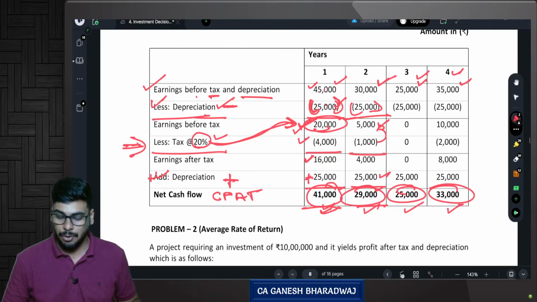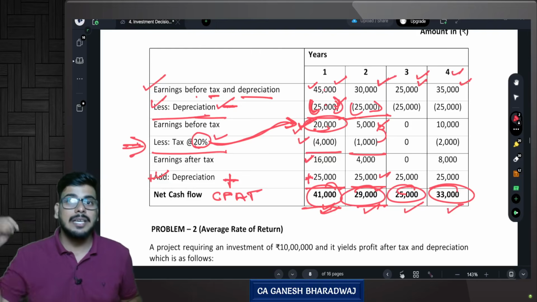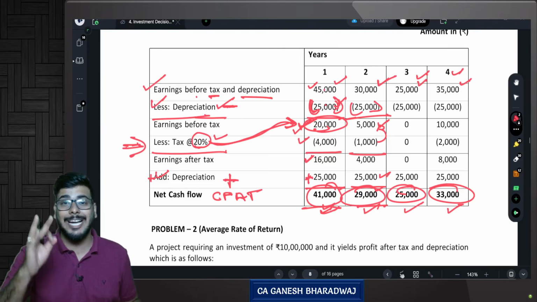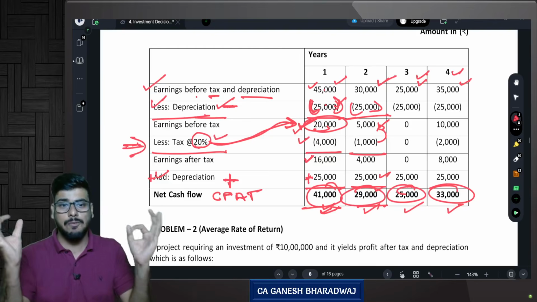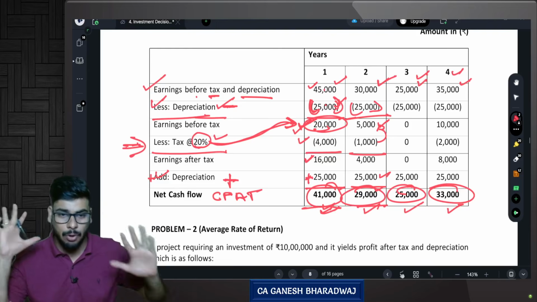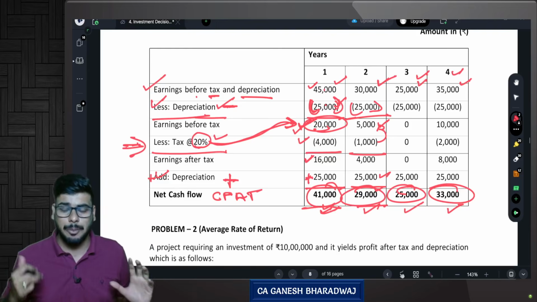And at the end of year 4, it's going to be 33,000. Remember, here in this chapter, we are talking about cash flows. We are not talking about profits. We are only talking about cash inflows and outflows. We are just matching these two, cash inflows with cash outflows. We are not bothered about the profits and all that.